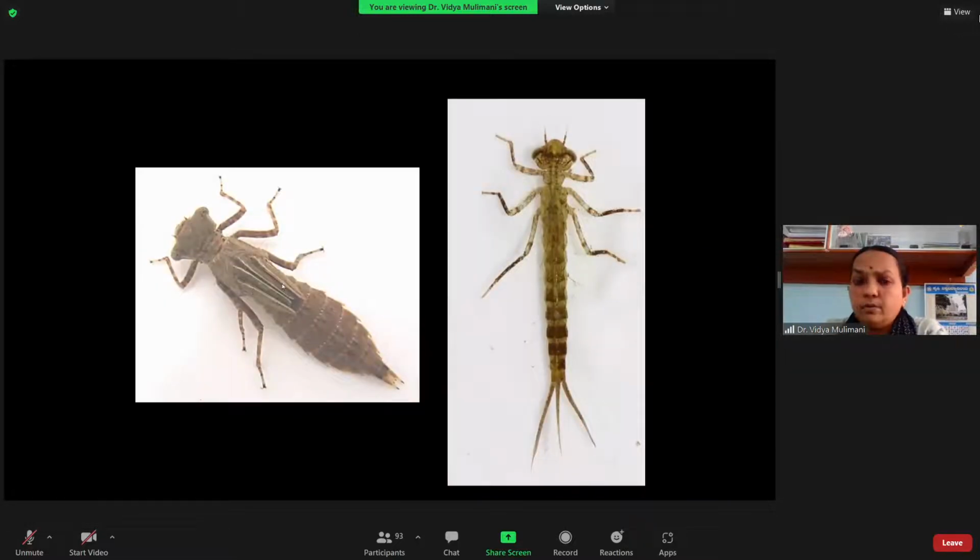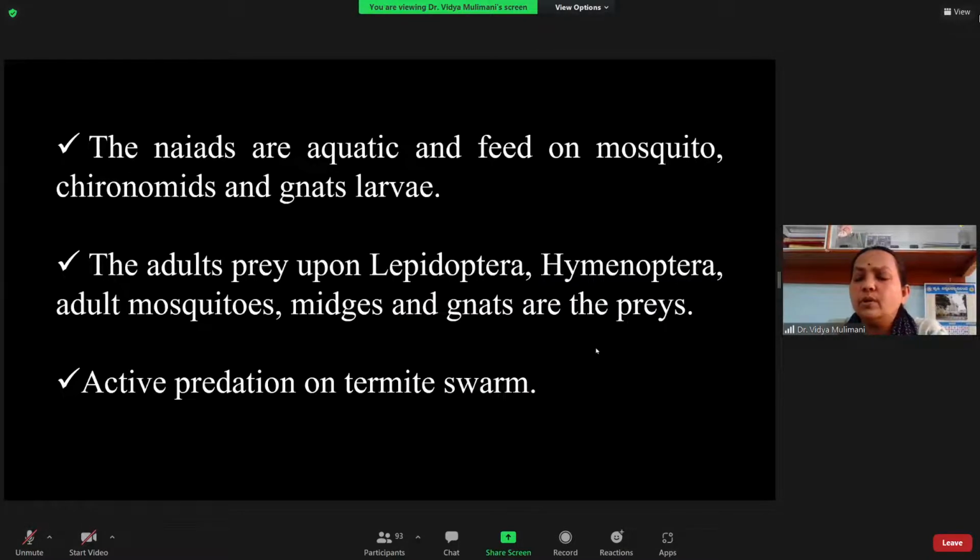I have just shown you the dragonfly and the damselfly naiad. And what insects are they eating? When a naiad is there, you know that it is in the water. So when it is in the water, the insect available for the naiad is the mosquito larva. You know that Aedes species breed in fresh water. So they mainly feed on mosquito larvae and chironomid.